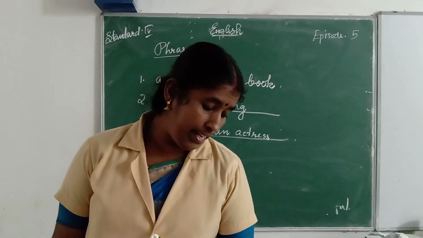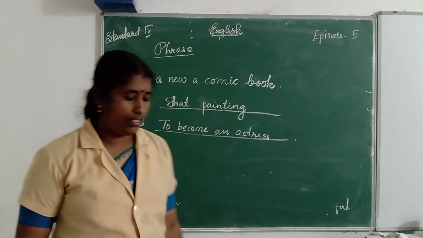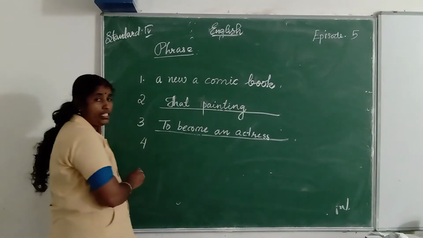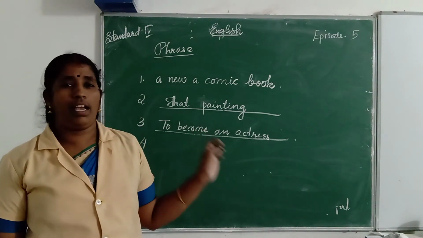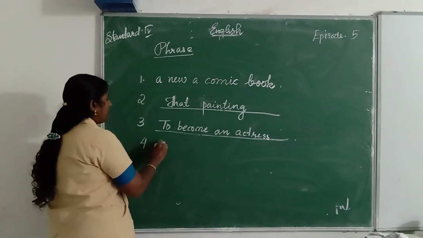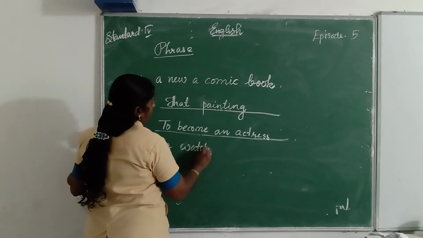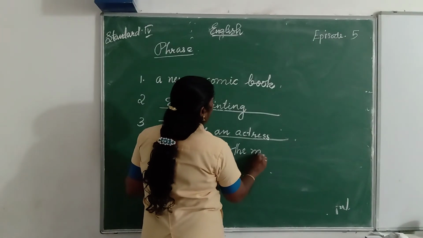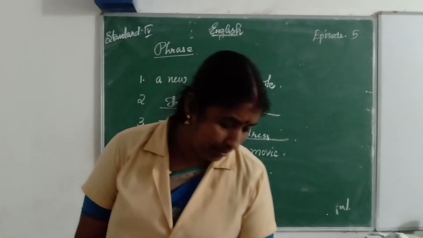Fourth one. I was amazed dash. I was amazed on watching the movie. What is the meaning of amazed? Do you know the meaning of amazed? Surprised. Amazed means surprised. I was amazed on watching the movie. Watching the movie, M-O-V-I-E, movie. Watching the movie. Did you finish that one?